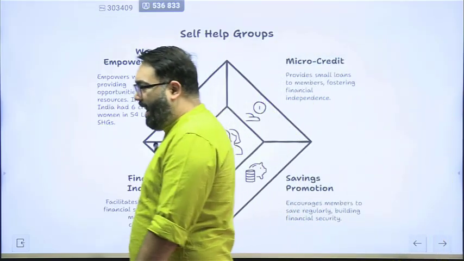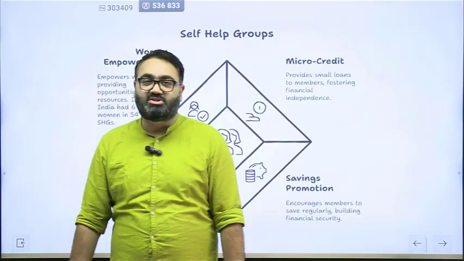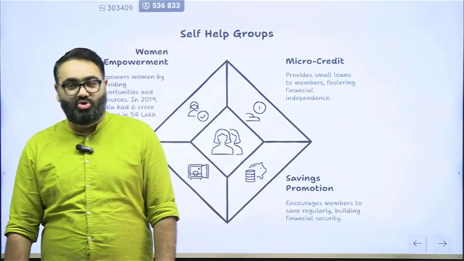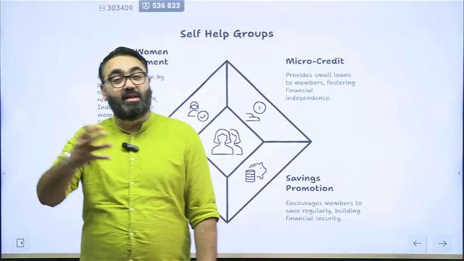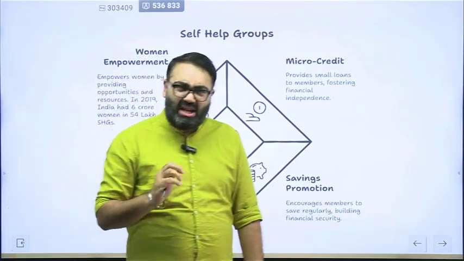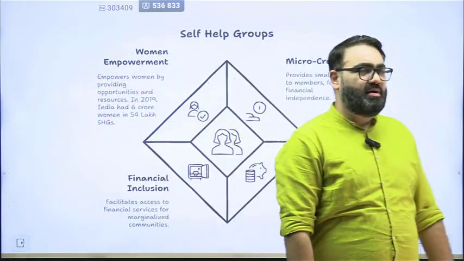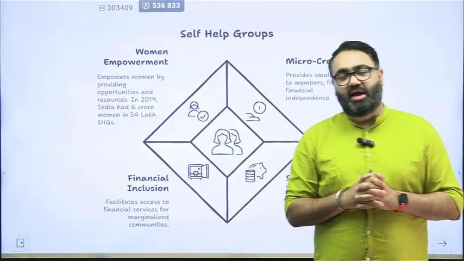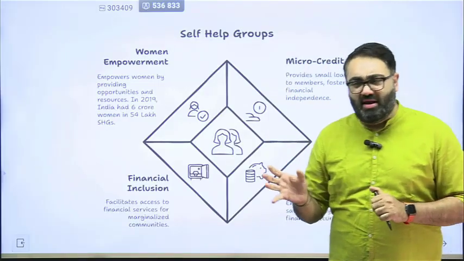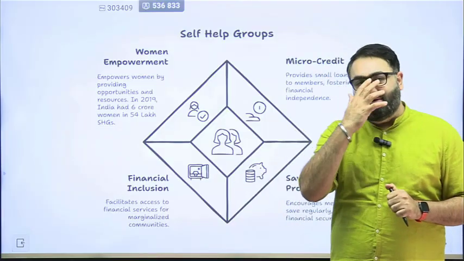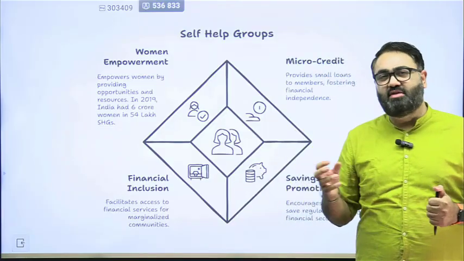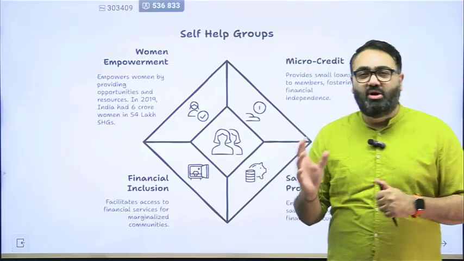Apart from NABARD, one other very interesting and important structure that we have in the rural areas, especially in India, is self-help groups. Self-help groups are a very unique kind of system where some people come together. It is mostly women. It's not a rule that only women can form a self-help group, anyone can, but it is mostly women that come together and pool in their resources.